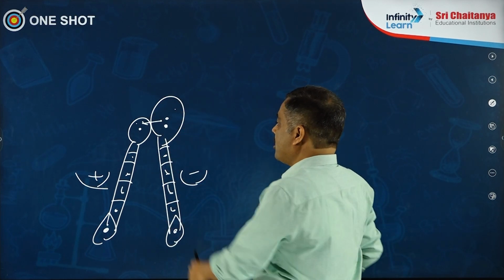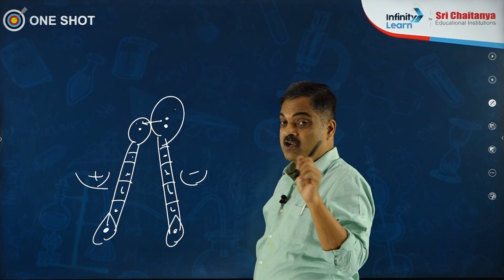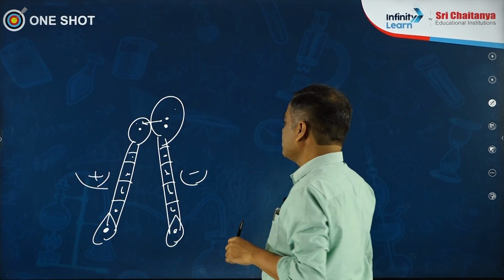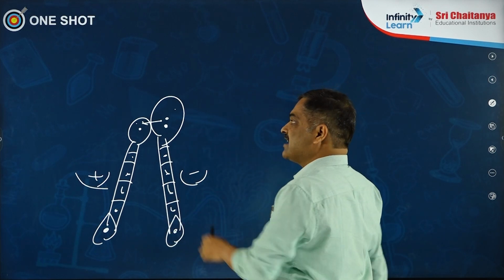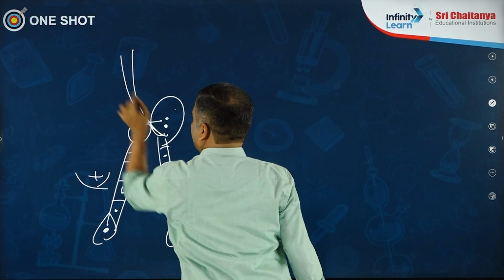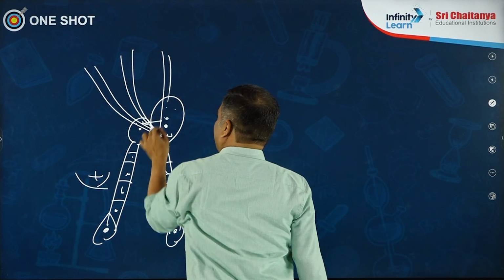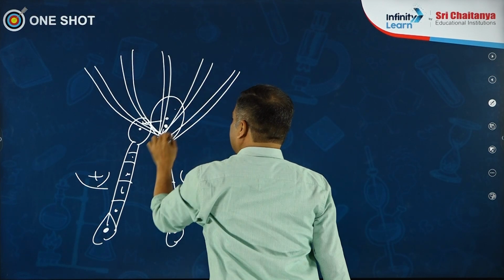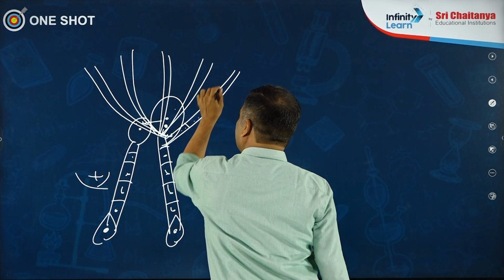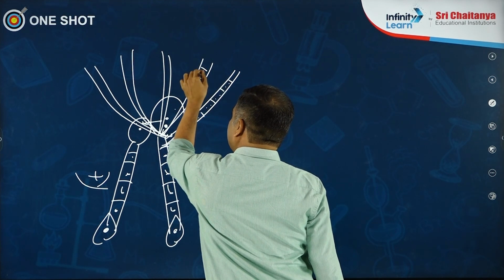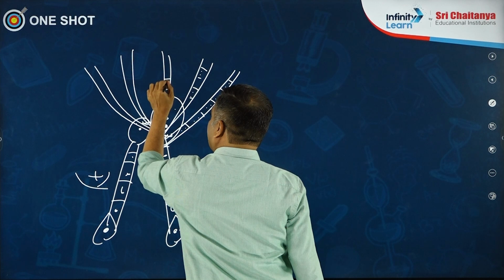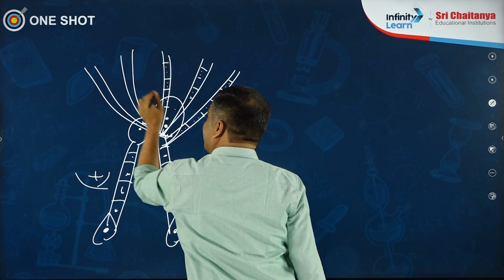What happens to this diploid? I'm sorry, it's not diploid. What happens to this dikaryotic? It is haploid only. What happens to this dikaryotic cell? It develops into a mycelium. It is going to develop into a mycelium like this. This mycelium, what you're going to see here, is naturally dikaryotic. It is cup-shaped, as you could see. It is cup-shaped mycelium.